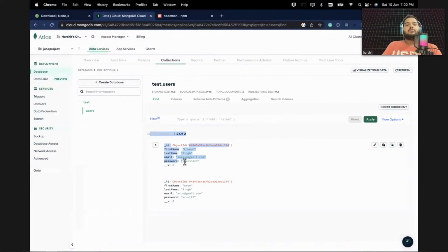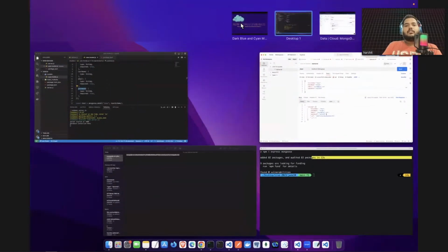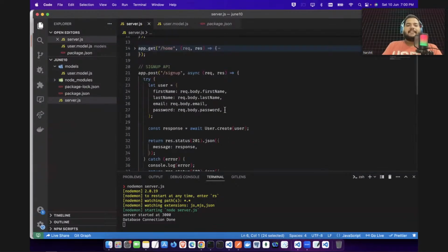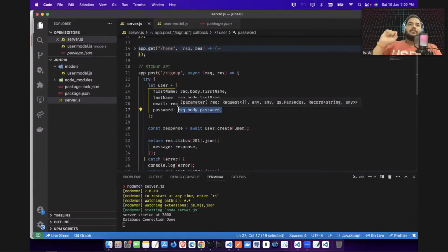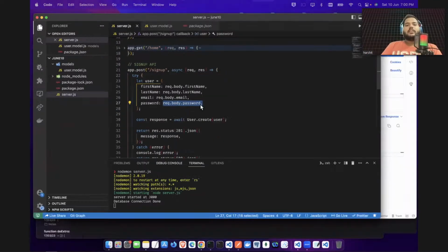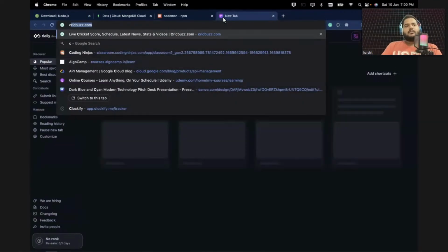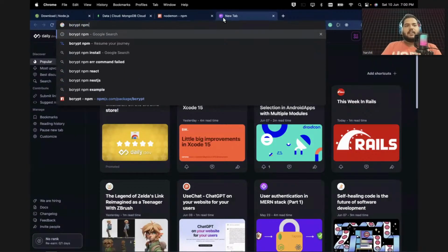So what you need to do is, if I go to the code, we do not need to save the password as it is. Here I am saving my password as it is, and I do not want to do that. What I want is to encrypt it and then store it. For encryption, guys, there's a package called bcrypt. For everything, you have a package.